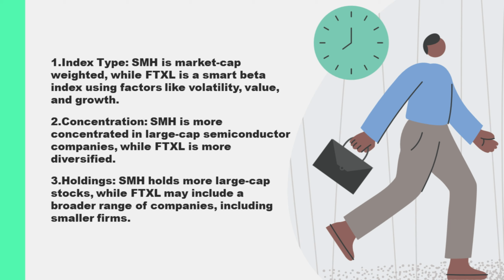In contrast, FTXL tracks the Nasdaq US Smart Semiconductor Index. This index is based on a smart beta approach, using a multi-factor methodology to select and weight stocks within the semiconductor sector. The factors considered in this index are volatility, value, and growth. Volatility refers to the historical price fluctuations of the stocks, value refers to the relative valuation of the stocks compared to their peers, and growth refers to the potential for future earnings expansion.